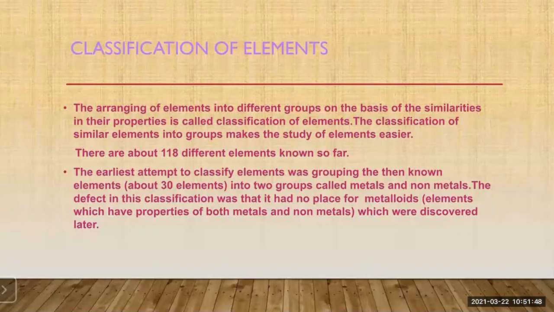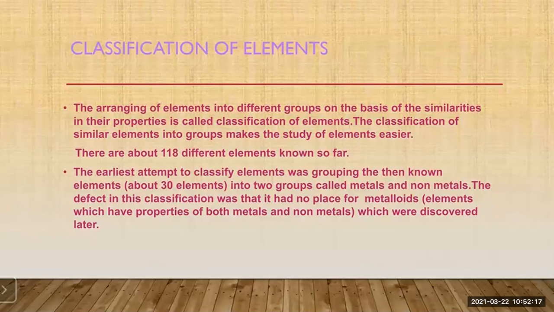Okay, and what are the metalloids? Metalloids are the elements which show the properties of both metals and non-metals. Okay, so these metalloids were discovered later. So initially, when the 30 elements were known, they were grouped into the metals and non-metals. Okay, but afterwards, when the metalloids were discovered, at that time there was no place for the metalloids, isn't it?